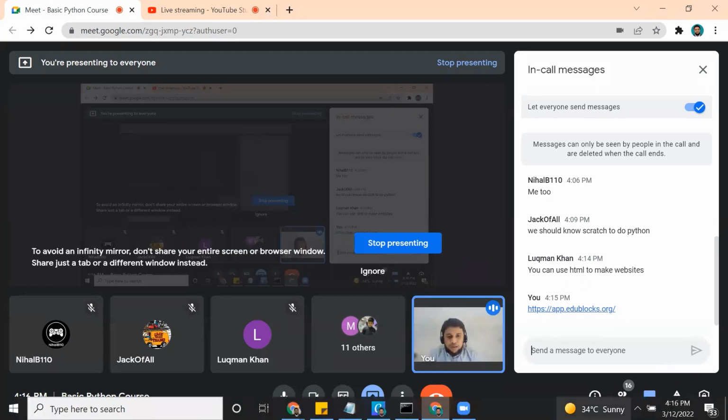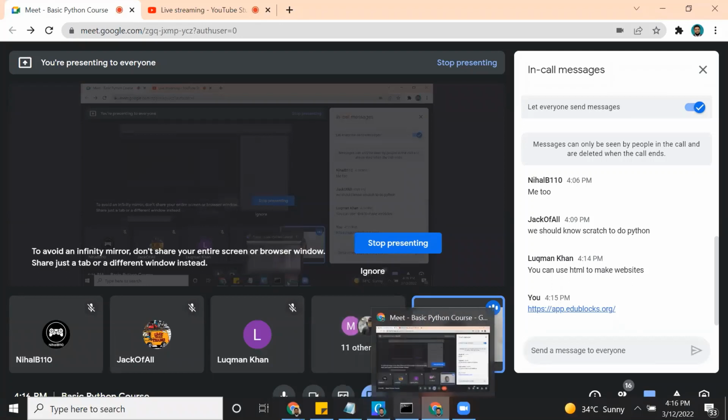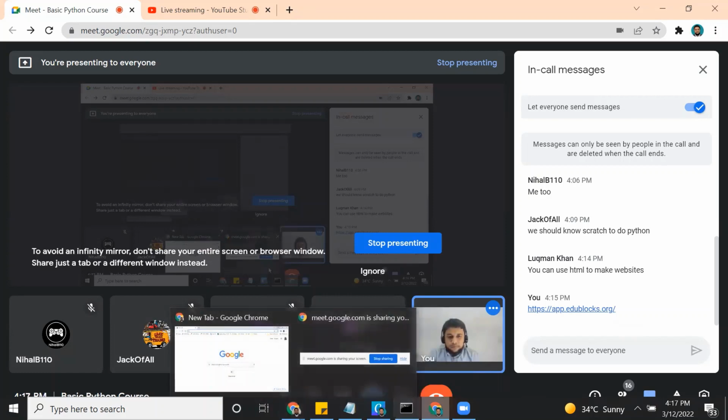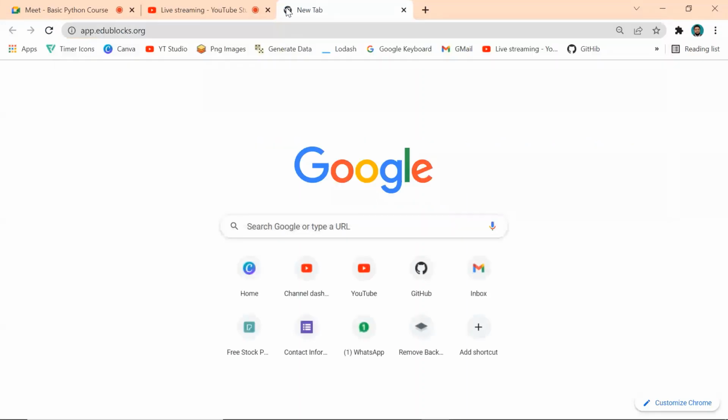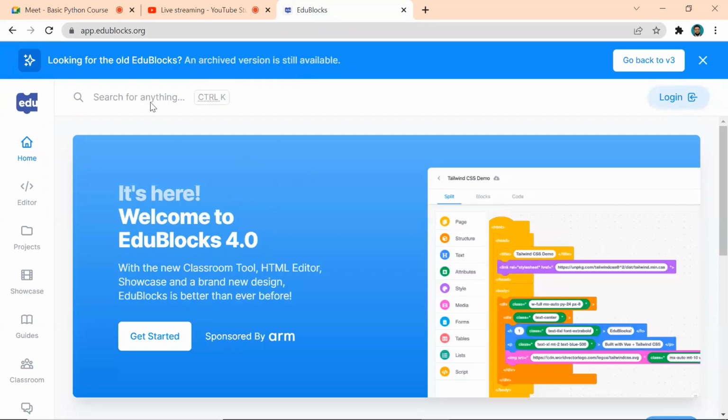Once you click that link, you will see this page, correct? You can log in with your Google account or you can directly start programming. The advantage of logging in is you can save your project, so that in tomorrow's session you can see it for your reference. That is the purpose of login.